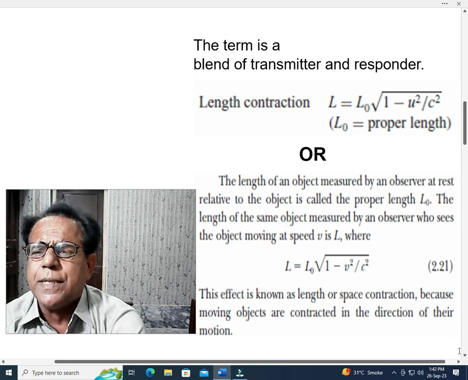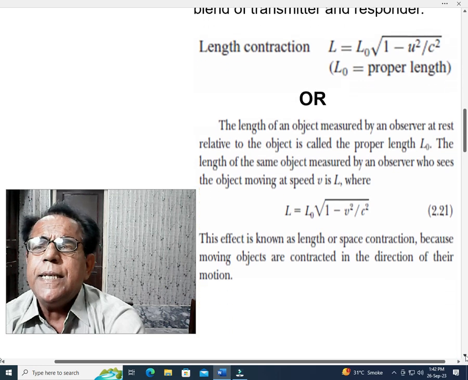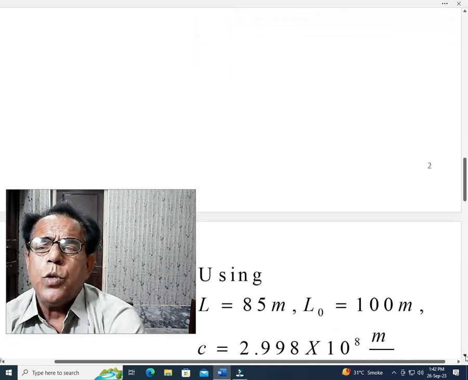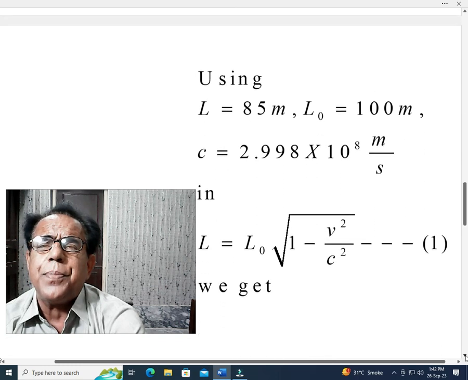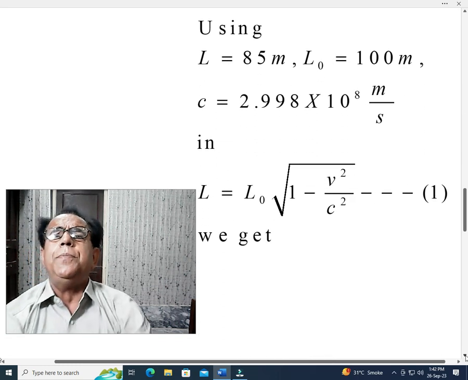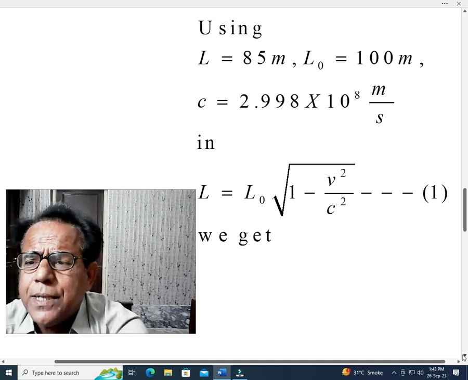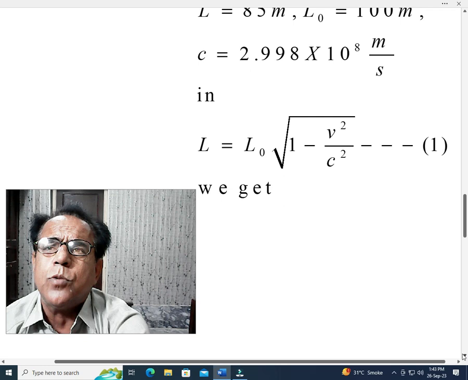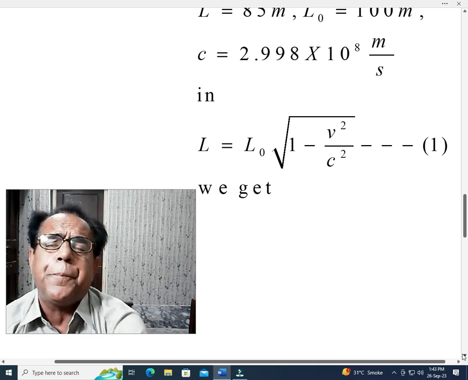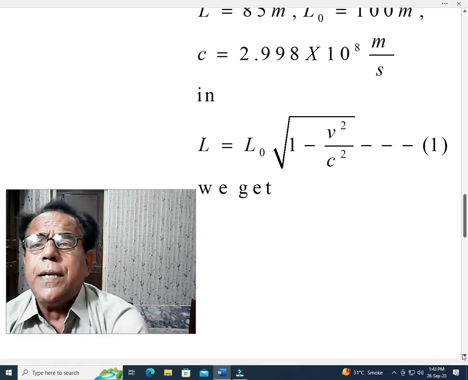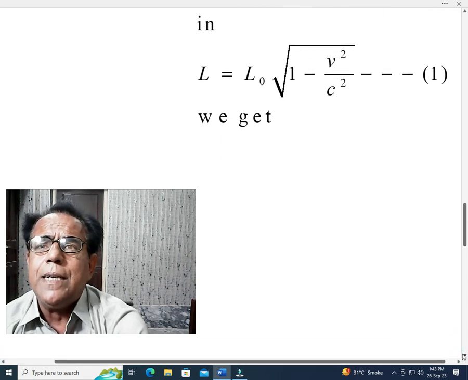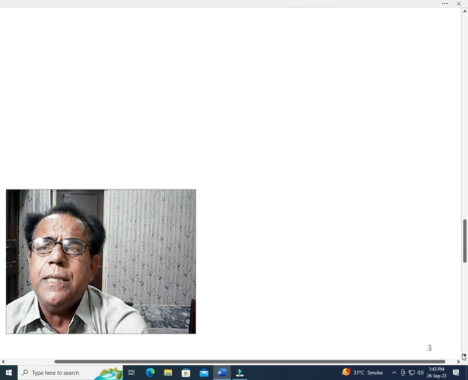It does not make much difference; it is the discretion of the author. So using L equal to 85 meter, proper length L naught equal to 100 meter, c equal to 2.998 into 10 to the power 8 meter per second in L equal to L naught under root 1 minus v square over c square, equation number 1, what do we get after putting these values in this expression?